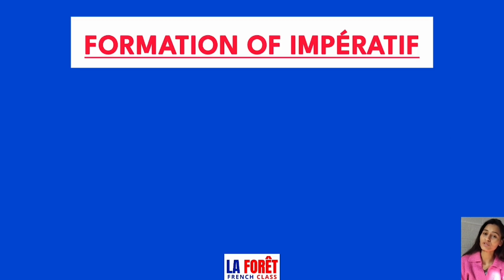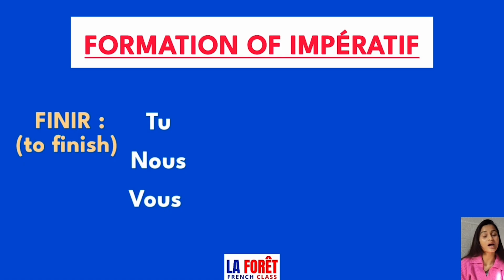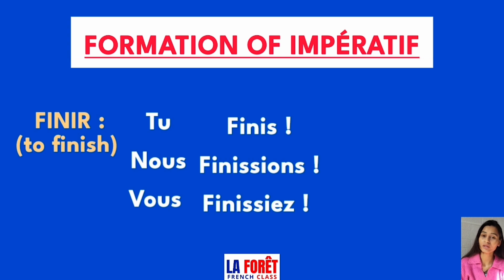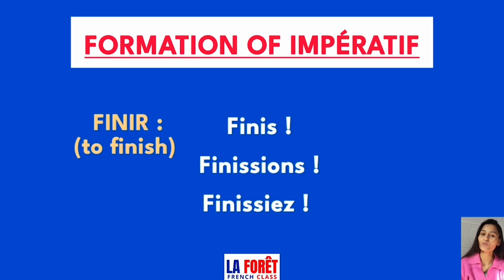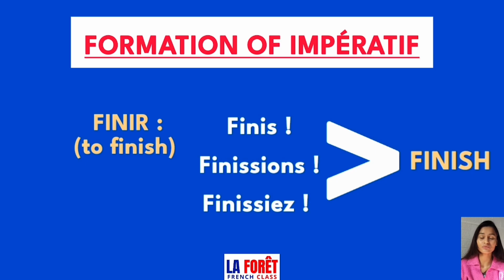Now let's see the formation of imperative. For imperative, we take tu, nous and vous forms. Here I am writing these pronouns just to show you the conjugation, but generally we don't add any subject in imperative. So here I am taking the verb finir, and to conjugate this in imperative, we will take the present tense of finir. So with tu, it becomes finis, with nous, it becomes finissons, and with vous, it becomes finissez. So now I'll remove all the pronouns, and this is how you conjugate a verb in imperative. So it becomes finis, finissons, and finissez, which is used to give a command to finish any work.